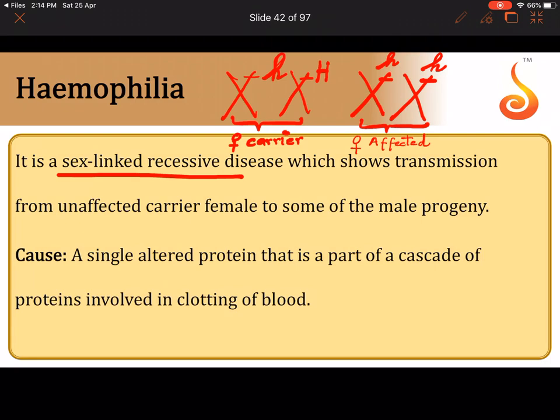And what about a male? A male is very easily hemophilic because a male carries one X and one Y chromosome. Even if he has a single copy of small h on the X chromosome, there is no corresponding dominant allele on the Y chromosome to suppress it. So even with a single copy of small h on his X chromosome, the male becomes affected. It is very commonly seen in males, and this condition where the male has only one X chromosome is called hemizygous.